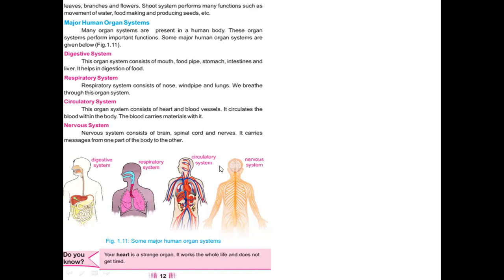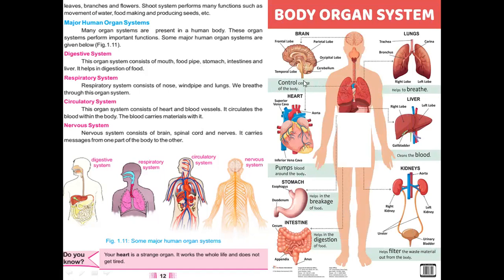to another part. If you see this diagram, we are having lots of body organ systems, so lots of organs and their systems are there. Like this brain, it controls the body, and it forms nervous system. This forms respiratory system. Heart forms circulatory system, stomach, liver, and intestines form digestive system, and these are the kidneys, and up to urinary bladder it forms our excretory system. And you see, these are all systems arranged like this in the body.